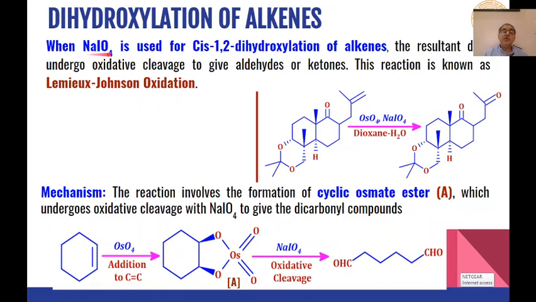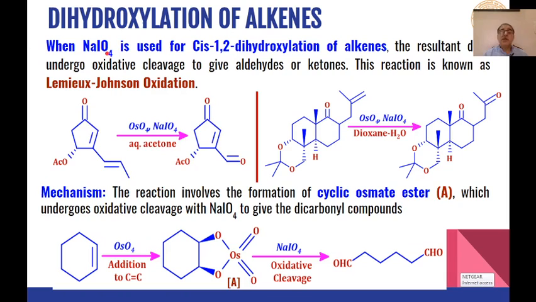And as I have told you, sodium periodate is also very effectively used for different types of cis 1,2 dihydroxylation reactions, and when sodium periodate is used, then the diols which are initially formed as the product undergo oxidative cleavage to give us carbonyl compounds as the products.